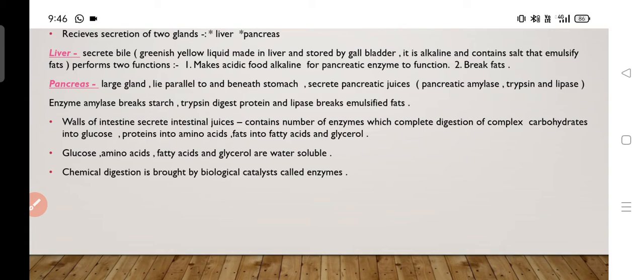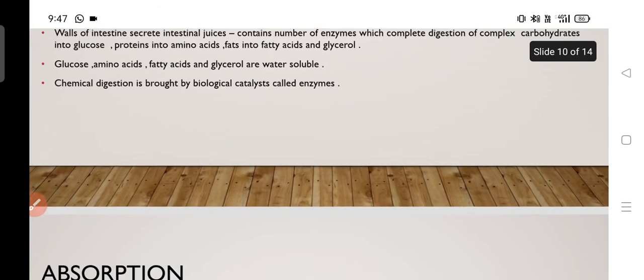Amylase breaks starch, trypsin breaks protein and lipase breaks fats. Starch or carbohydrate is broken into glucose, protein is broken into amino acids and fat is broken into fatty acids and glycerol. And all these are water soluble.